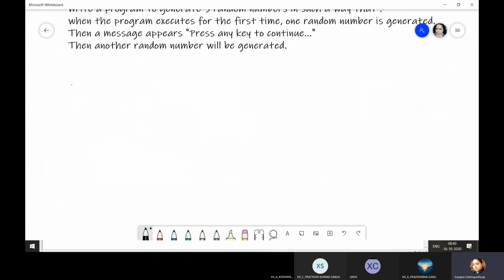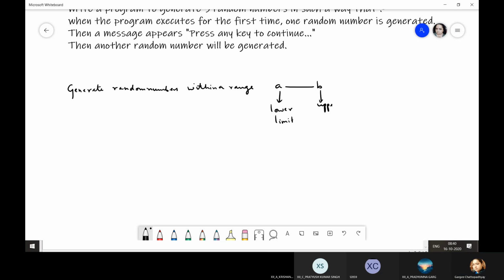Next we are going to see how to generate random numbers within a range, that is A to B, where A is the lower limit and B is the upper limit.